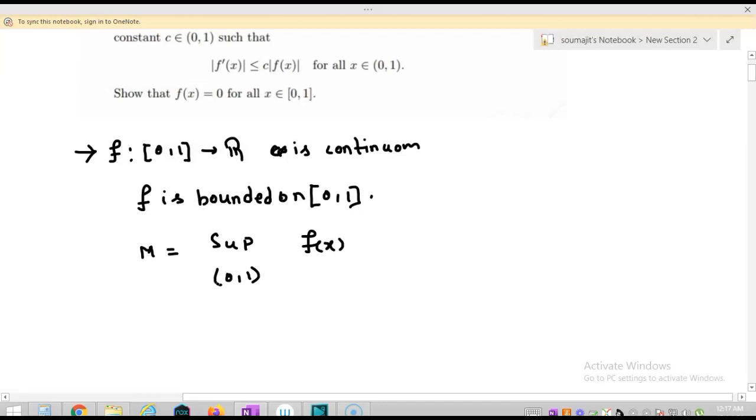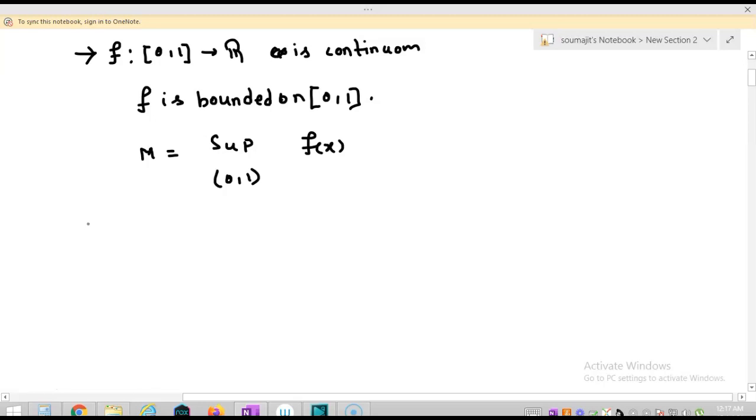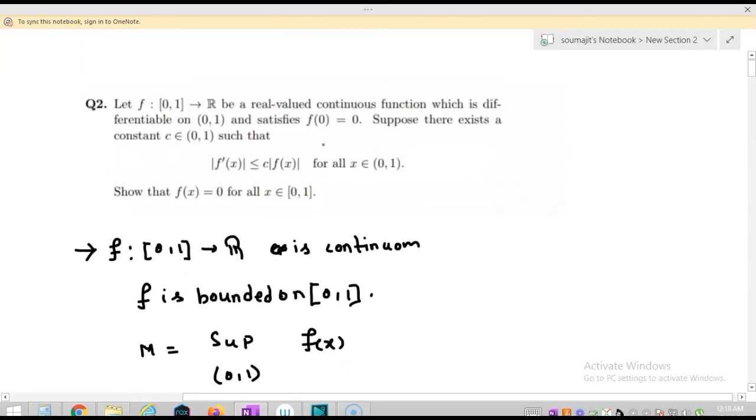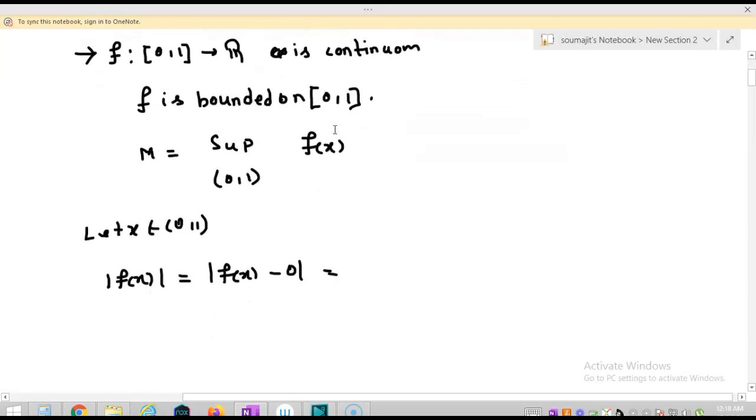Okay, so now let me take a point. Let x belong to the open interval 0 1. Now, I am starting with mod of f x. I can write this as mod of f x minus 0, right? Now what is the value of 0? This value of 0 is equal to f of 0. So this is nothing but mod of f x minus f of 0.